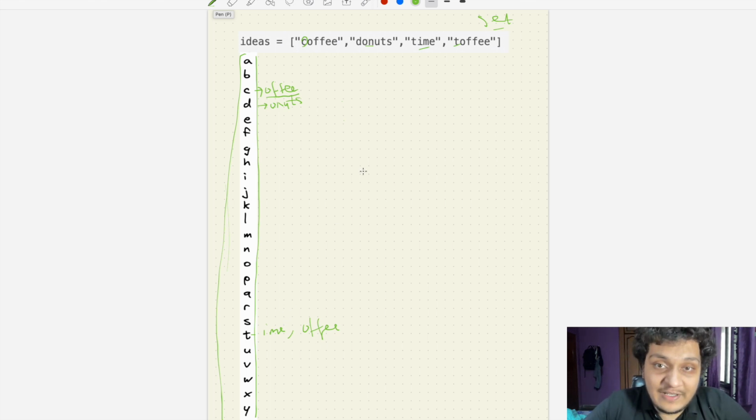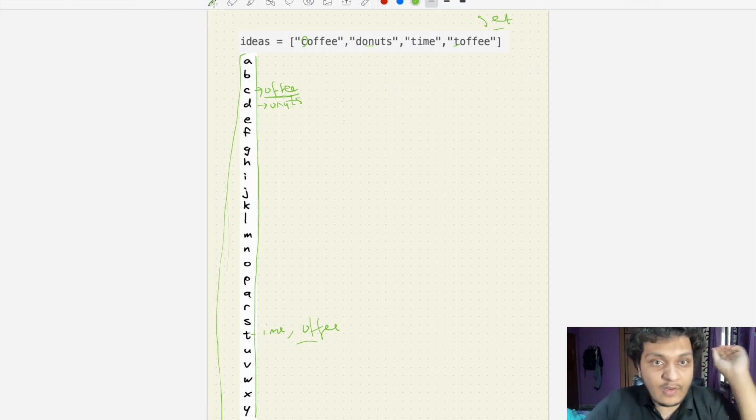We will create a DP here of I and J. And what is I and J? J will be 26. Why 26? Because in the alphabet we have 26 letters, so we will create a 26 by 26. And whenever I find the same thing, as an example, I find here coffee and coffee, I will go and increase the value. So this is the approach. So I will tell you why I am doing this.